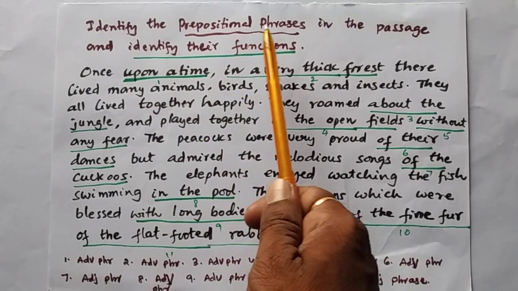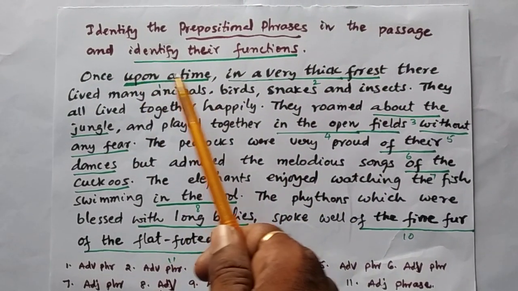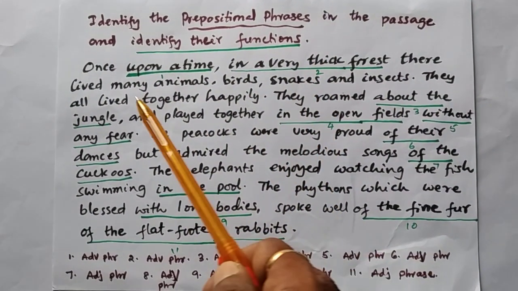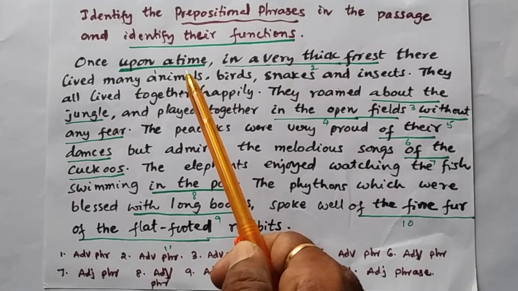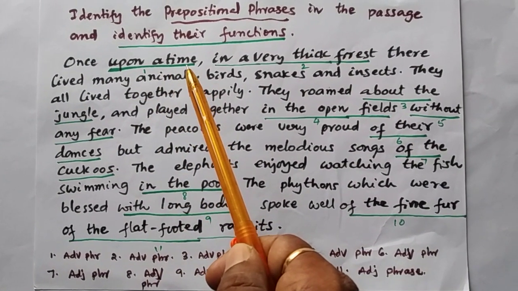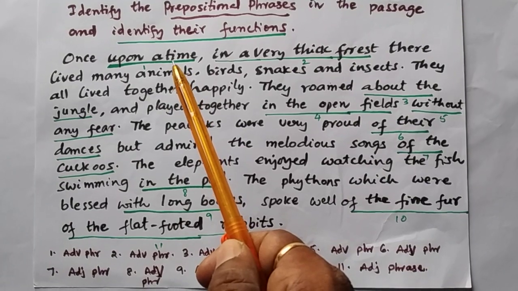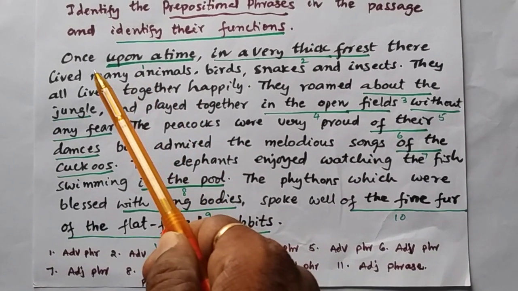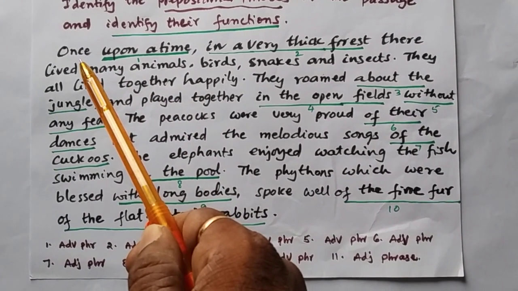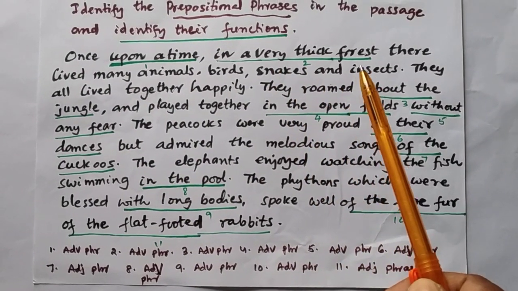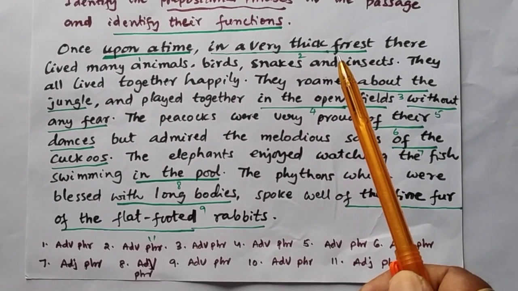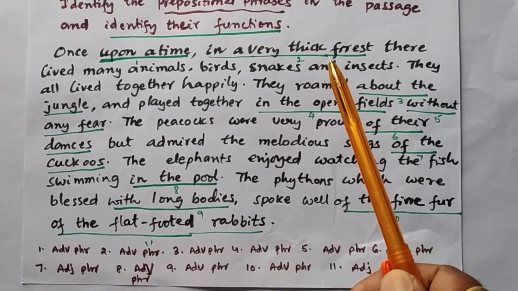Now identify the prepositional phrases in the passages and identify their functions. Here, once upon a time. Here, upon a time is a prepositional phrase. Here it is called an adverb phrase because it modifies the adverb once. In a very thick forest is an adverb phrase because it modifies the verb.